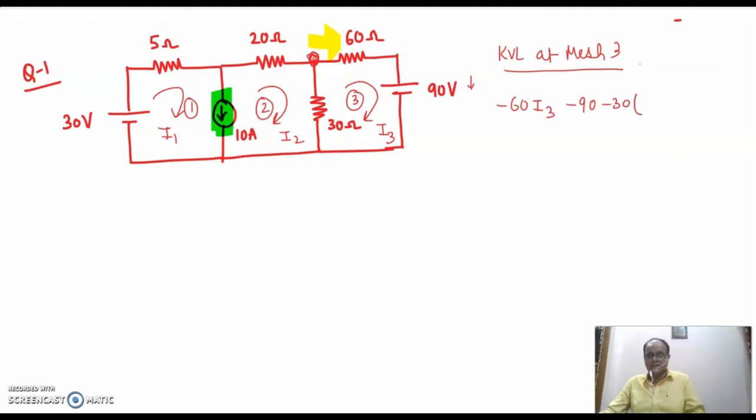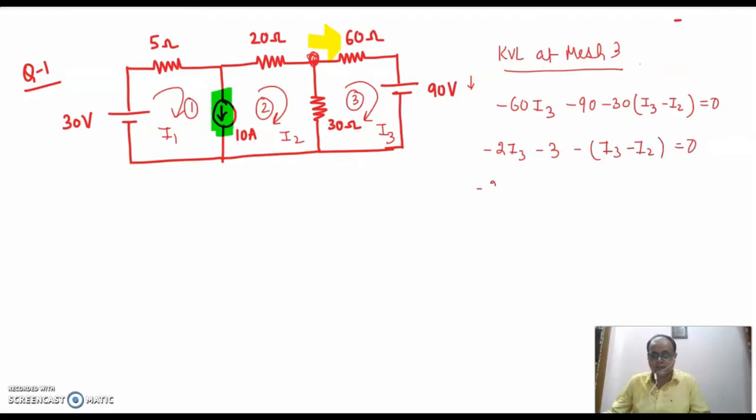Now, in mesh analysis, I have told you earlier also that we have to give preference to the current of the mesh that we are in. We are in mesh 3. So in that case, I3 will be given preference. So I would rather write I3 minus I2 is equal to 0. Fine. We can divide it by 30, so this will be minus 2I3 minus 3 minus (I3 minus I2) is equal to 0.